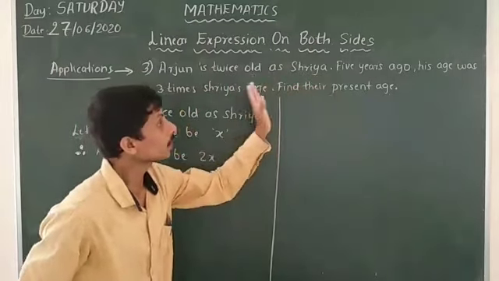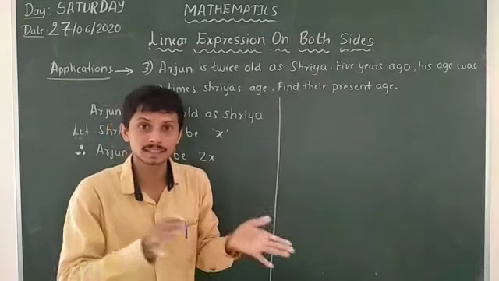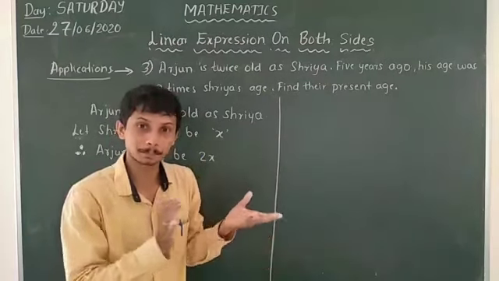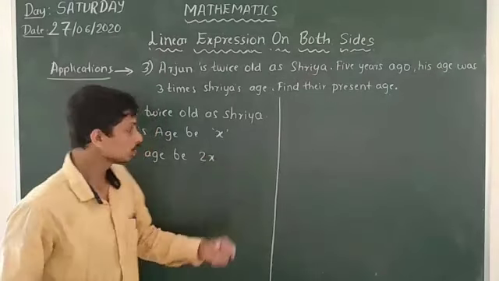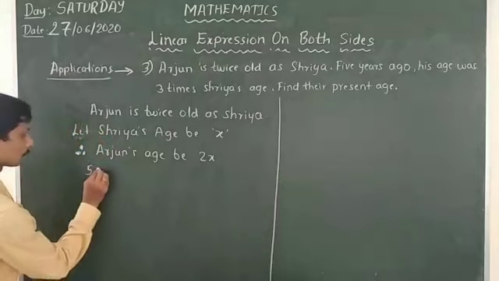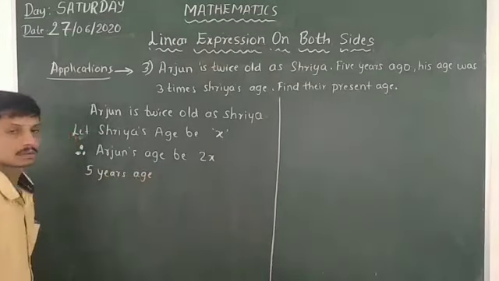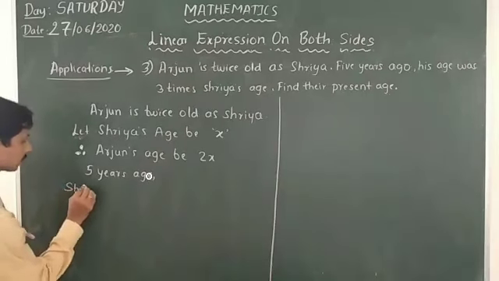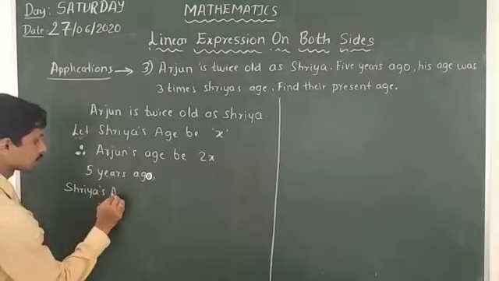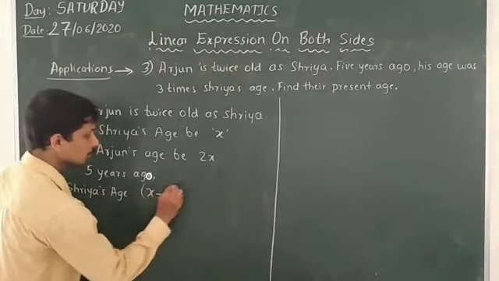Then 5 years ago, that means 5 years before, we have to subtract 5 from each age. So 5 years ago, what is Shriya's age? Shriya's age will be x minus 5.